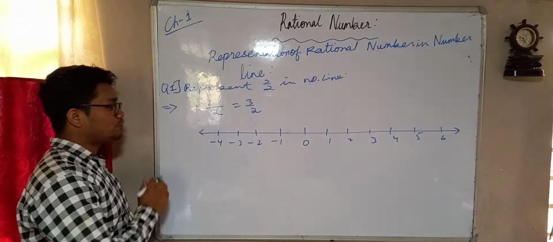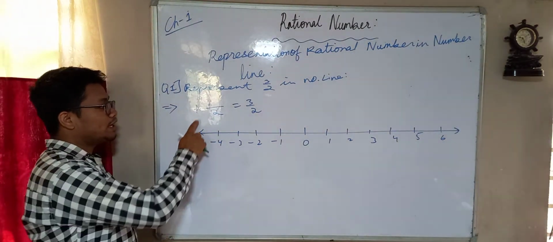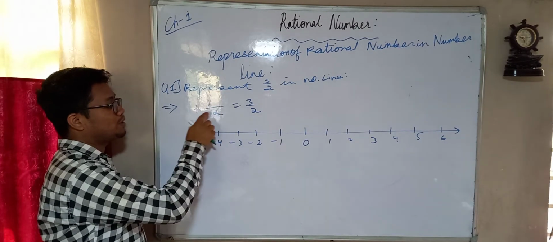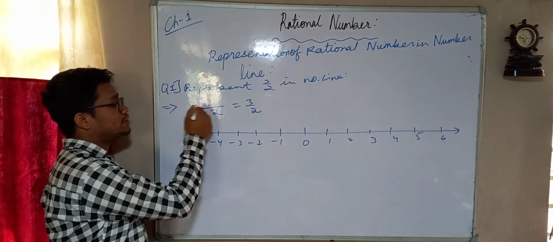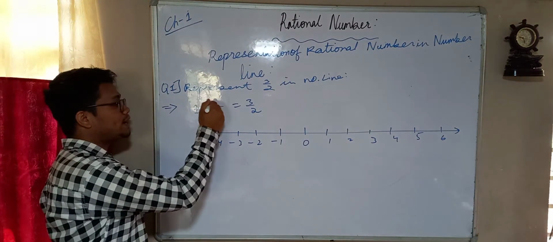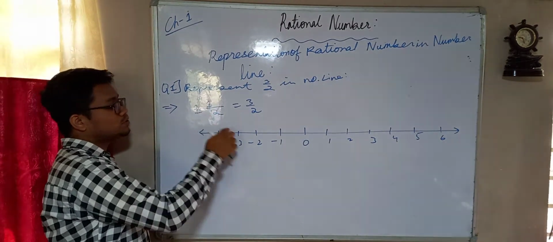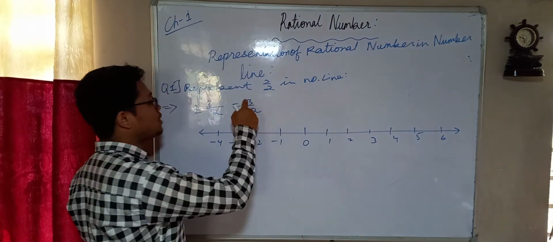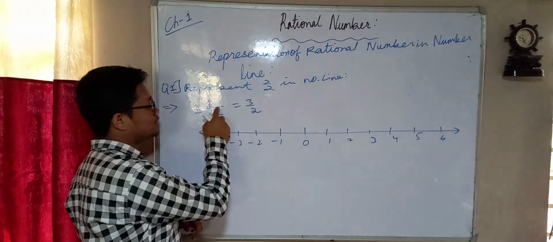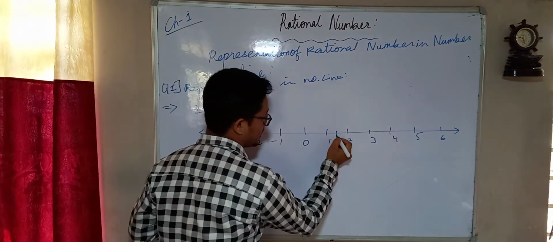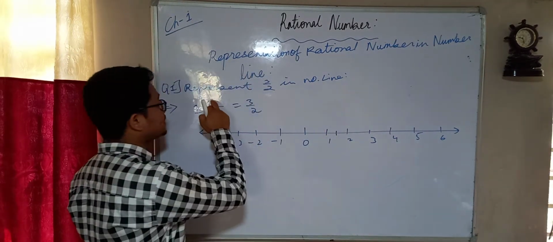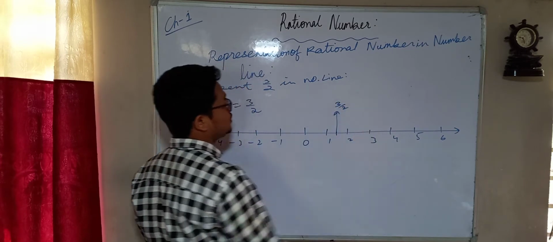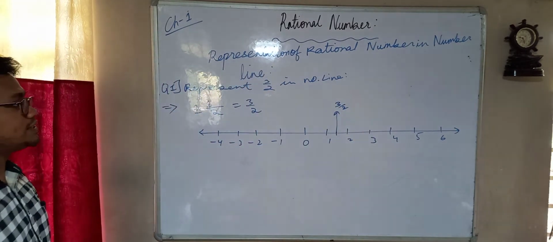So what we have to do over here is represent 3 by 2 between 1 and 2, because 3 by 2 also means 1 and a half. So this is the distance in which you have to represent 3 by 2. The denominator 2 tells how many boxes you have to make, 2 boxes, and the numerator tells where you have to represent the number, which is 3 by 2, okay children.